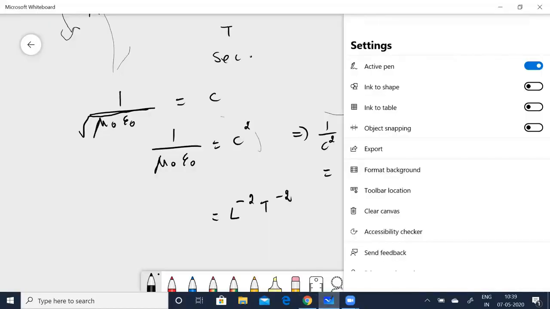Let me clear the board. Now see. It's given y is equal to a cos(bx minus ct). Now you know y is in meters. Oh, sorry, a cos(bx minus ct). Right? Now I can simply write this as y in meters.